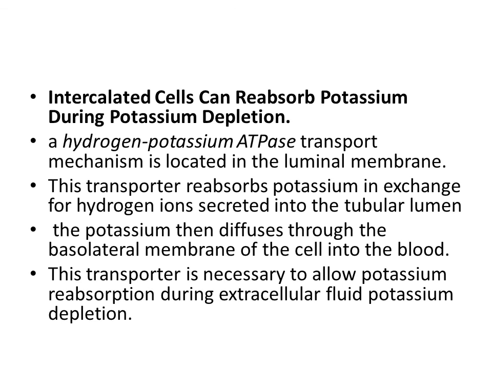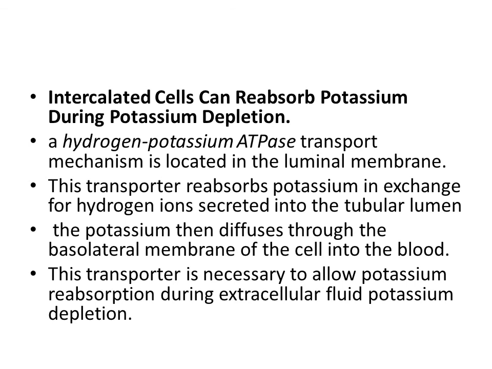Intercalated cells can reabsorb potassium during potassium depletion. These intercalated cells have a special hydrogen potassium ATPase transport mechanism on the luminal side of the membrane. Whenever there is potassium depletion in the body fluids, it reabsorbs potassium from the lumen, and in exchange it secretes a hydrogen ion into the lumen.